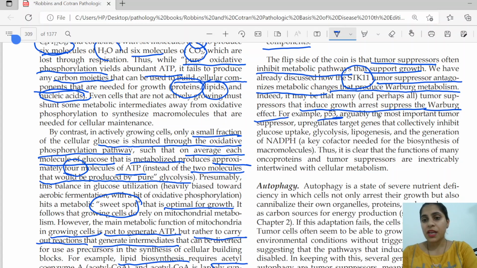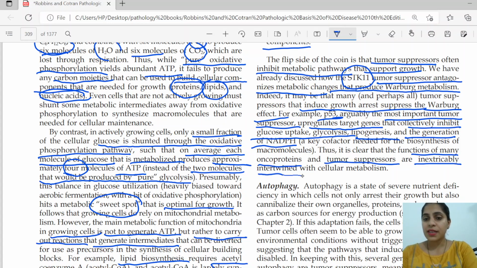For example, P53, arguably the most important tumor suppressor, upregulates target genes and collectively inhibits the glucose uptake, glycolysis, lipogenesis, and generation of NADPH. Thus, it is clear that the function of many of the oncoprotein and tumor suppressor genes are intrinsically intertwined with cellular metabolism. So all these tumor suppressor genes, like P53, have activities that suppress the metabolism, so that there is no excessive increase of glycolysis, lipogenesis, or organelle formation.